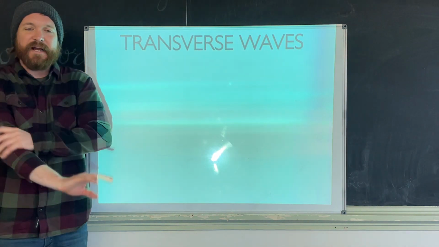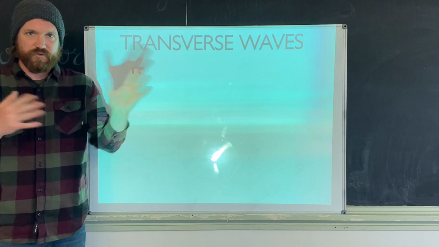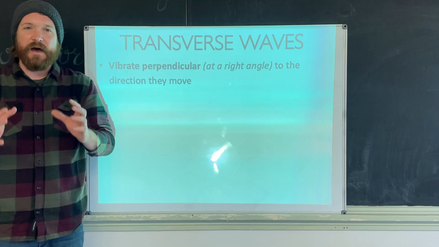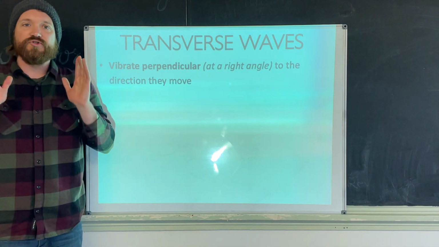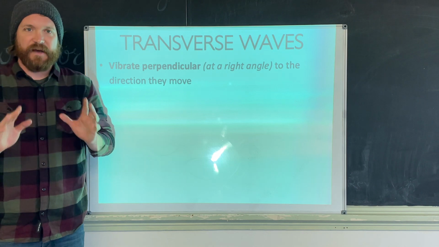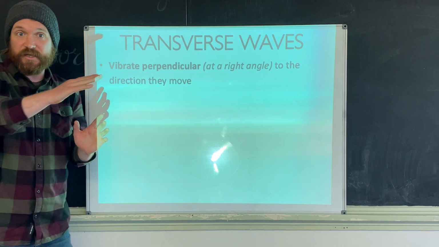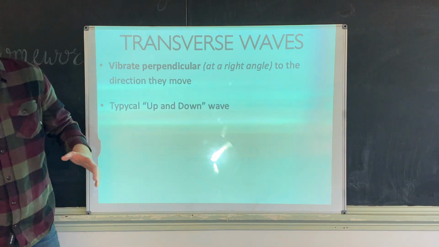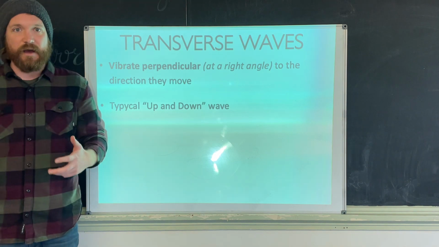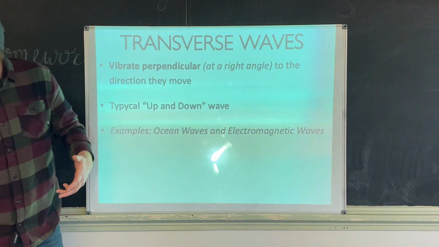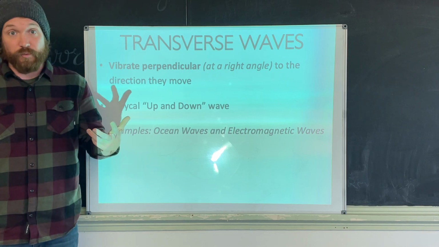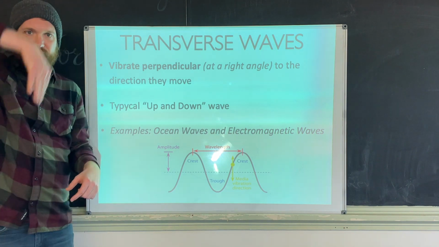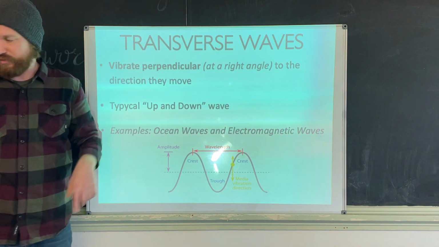All right, so like I said, there's two types of mechanical waves, transverse and longitudinal. Let's look at transverse first. The difference between the two is how they vibrate. Transverse waves vibrate going perpendicular to their motion. What does that mean? These are your typical up and down waves. There's a million examples, but things like ocean waves or electromagnetic waves are all transverse waves. So again, when you think of a wave and you think of this, that is a transverse wave.